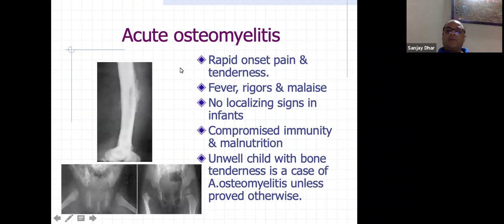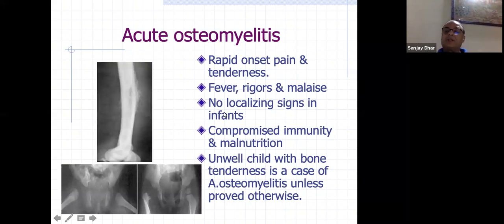So the presentation is a rapid onset of pain and tenderness, as I told you, at different stages. As there is lifting of the periosteum, they become very painful. Periosteal nerve endings are very sensitive, so once there is lifting of the periosteum, it becomes very painful. The fever, rigors, malaise, all these signs of inflammation keep coming at that time. That is when the patient presents to you.